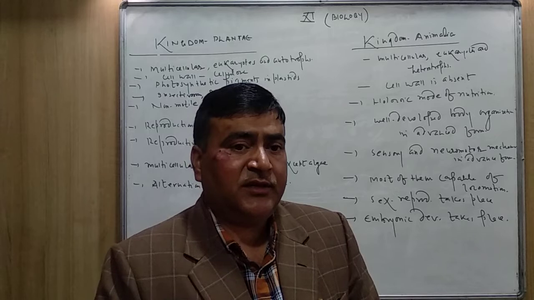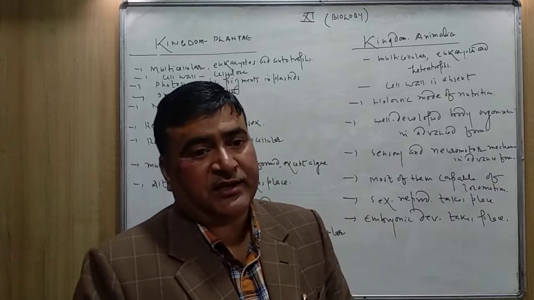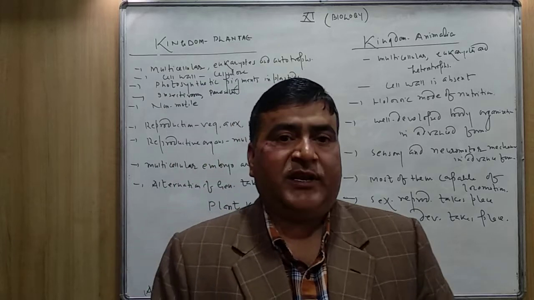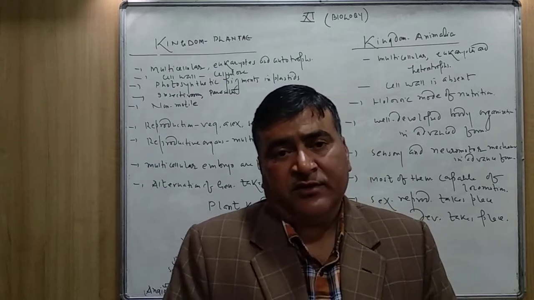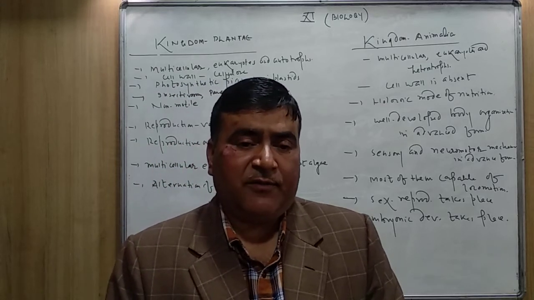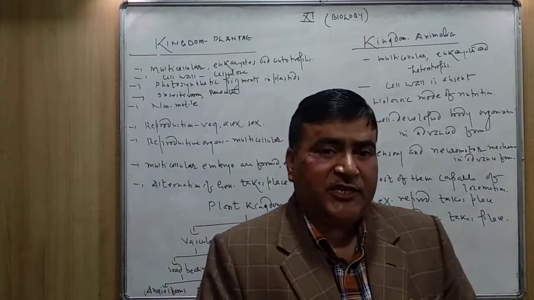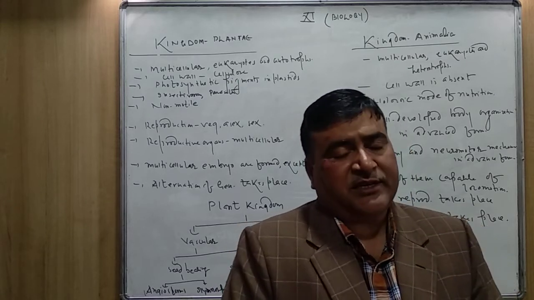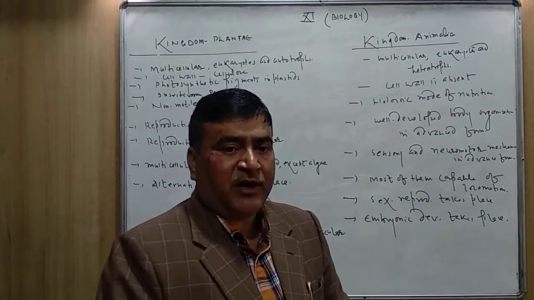And both produce the pollen grains and egg respectively, and when the male and female gametes are fused together, they form the zygote, and the zygote later develops into the embryo, then the embryo gives rise to the new plant. So plants reproduce by vegetative, asexual and sexual methods. The angiospermic plants reproduce by vegetative propagation, by cutting, layering, grafting. So all the kinds of reproduction take place in the members included in the kingdom Plantae.